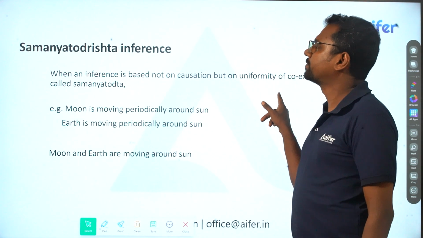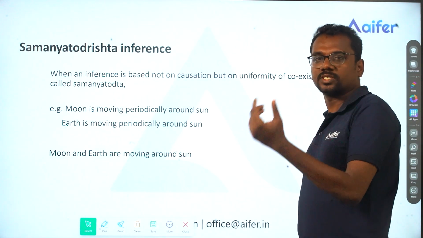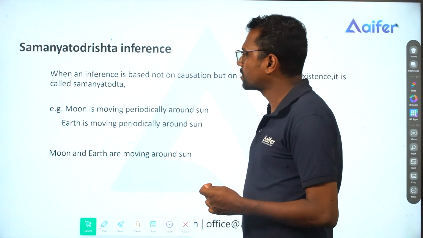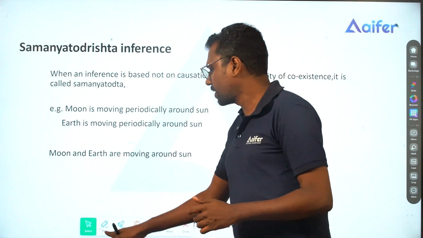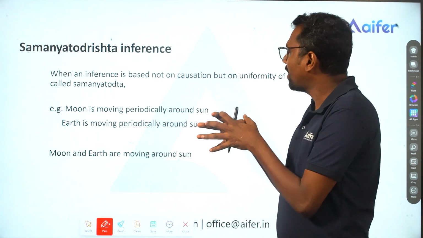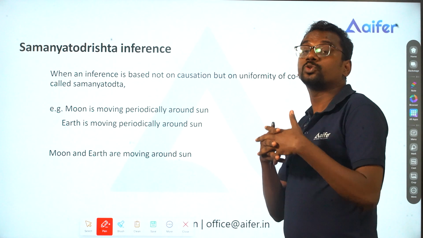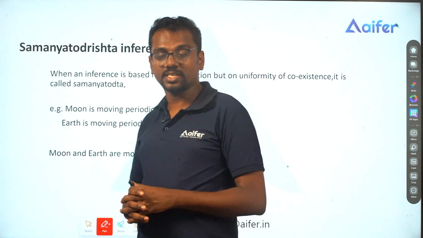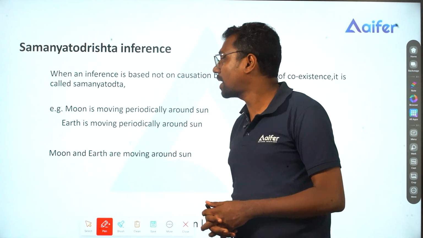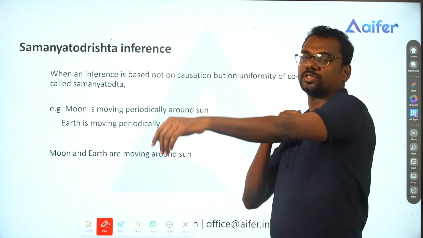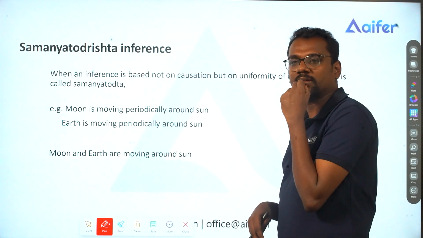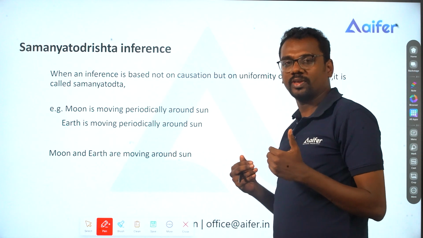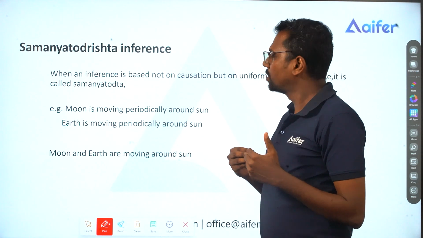Then moving to the next one, we have Samanya Dodrishta inference. In Samanya Dodrishta, we have two things happening together. In the case of Purvavad and Sheshavad, we have two things happening at different times.